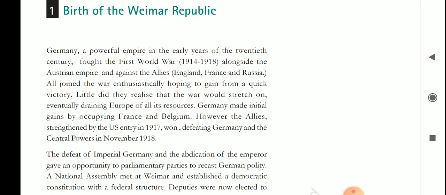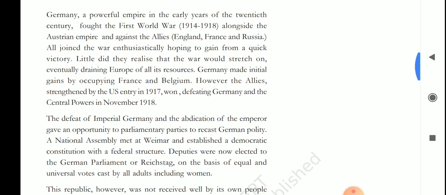That is, the Weimar Republic: a parliamentary party held a meeting in Weimar, and they made the German parliament, which was called the Reichstag. But this republic was not received well by its own people. Why? There was some reason. It was forced to accept a harsh treaty. Treaty means an agreement. The agreement that was forced upon it had faced many problems right from the beginning.